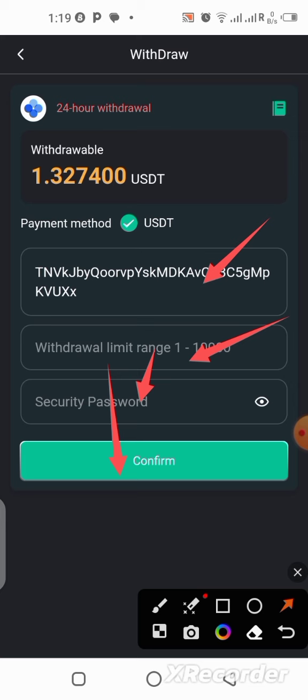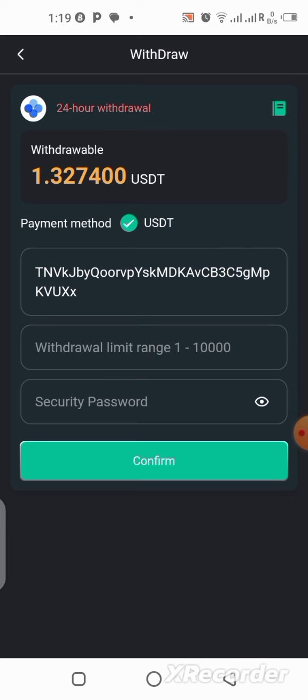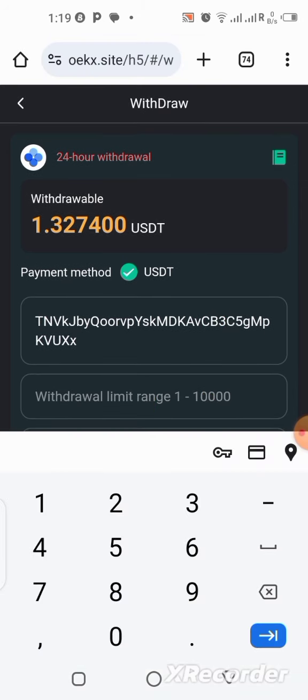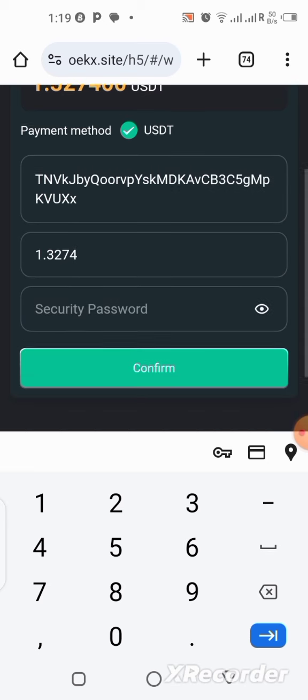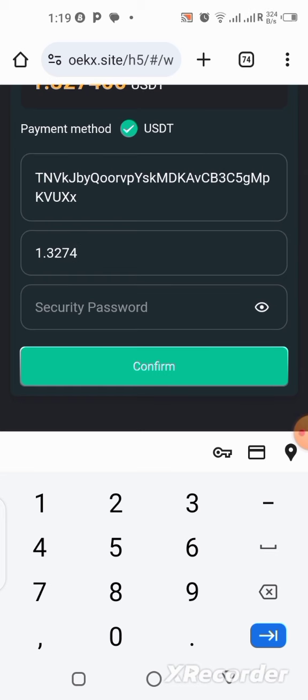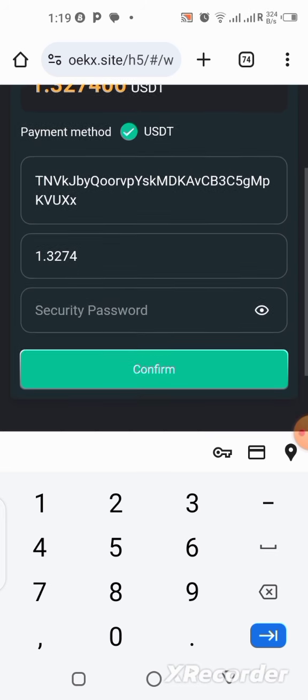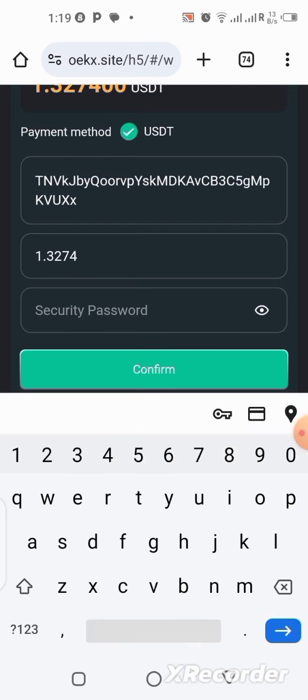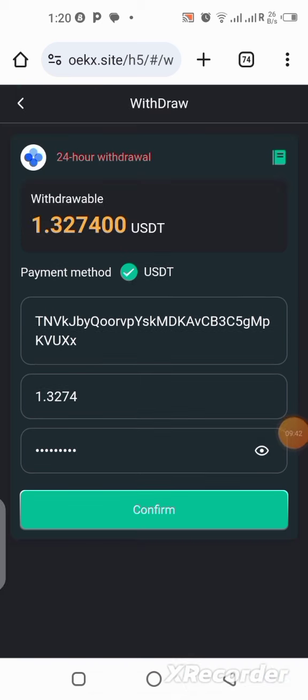So I'm going to do that for you guys to see right here, right now. I've already pasted my wallet address. Once you paste the wallet address once, it's going to stay there forever, for as long as you're on the platform. For as long as the platform lasts, your wallet address is going to be there. All right, so now I'm going to put in my password. I'm going to pause this. All right, so here we are. The next thing you should do here is to click on confirm.